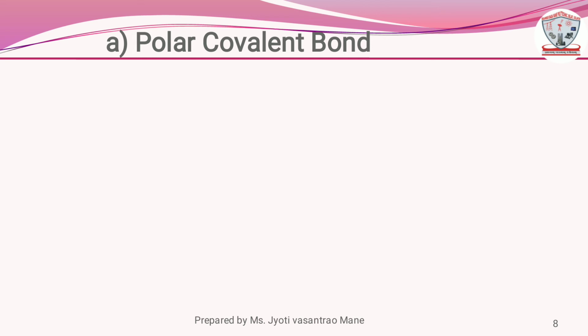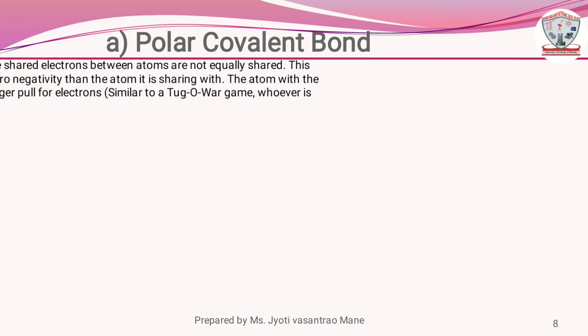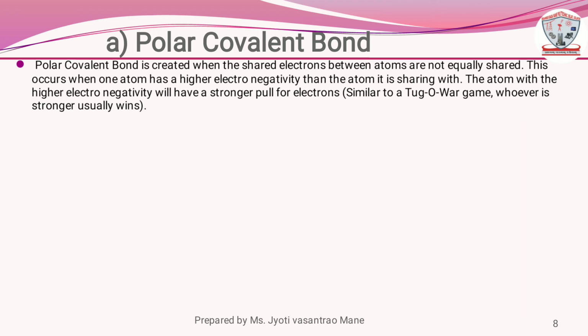Second one is the polar covalent bond. Polar covalent bond is created when the shared electrons between the atoms are not equally shared. This occurs when one atom has a higher electronegativity than the atom it is sharing with.